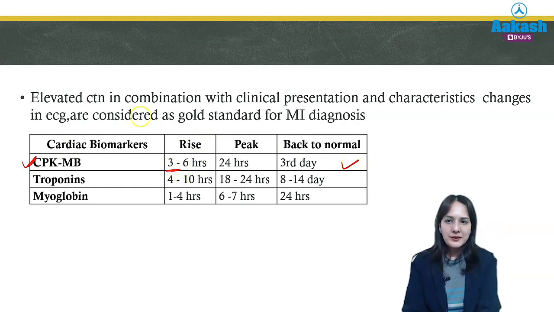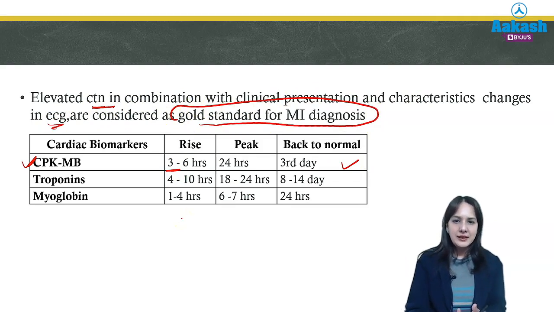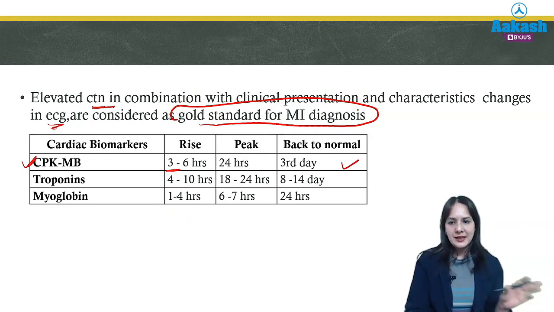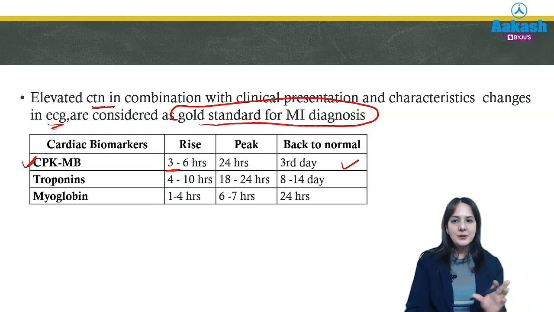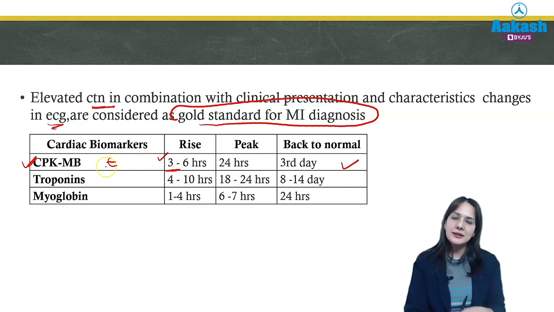Whereas troponin, which is the gold standard, elevated cardiac troponin in combination with ECG changes is considered the gold standard for MI diagnosis. It rises in 4 to 10 hours, peaks at 18 to 24 hours, and then comes back to normal in 8 to 14 days. And the last one is myoglobin, which increases in 1 to 4 hours. So you should remember that if a question asks which marker will be increased after 3 hours of attack, you will say it is CK-MB, because their times of rising differ from each other.